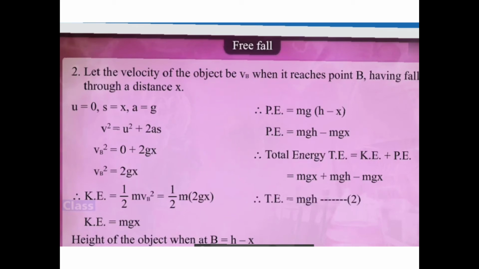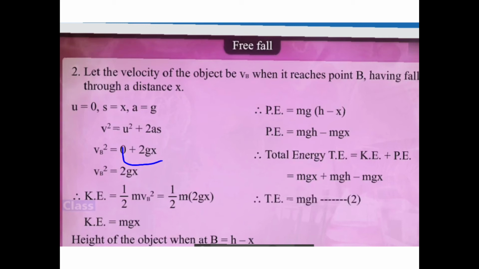So what do we have? We have, of course, initial velocity was 0 only. Now, what is the displacement of the object? Displacement of object is x. And what is acceleration? Acceleration is acceleration due to gravity. Correct? The body is also falling down and the gravitational force is also in a downward direction. So we'll have positive sign only.